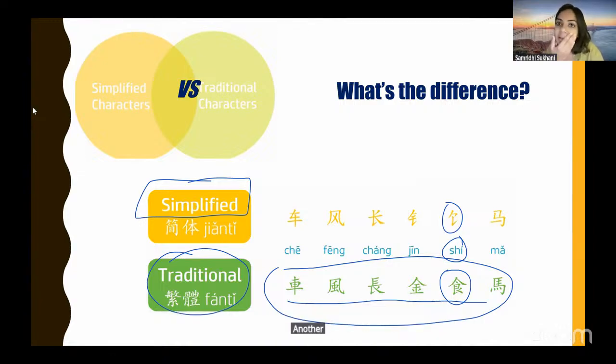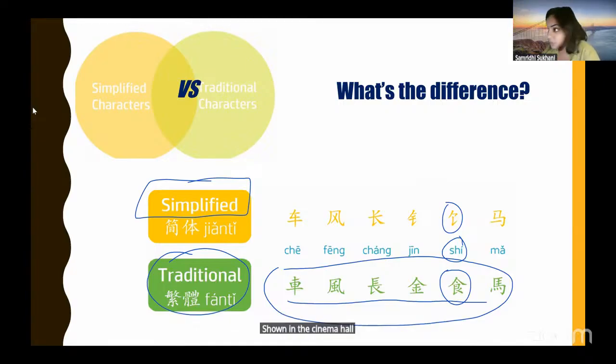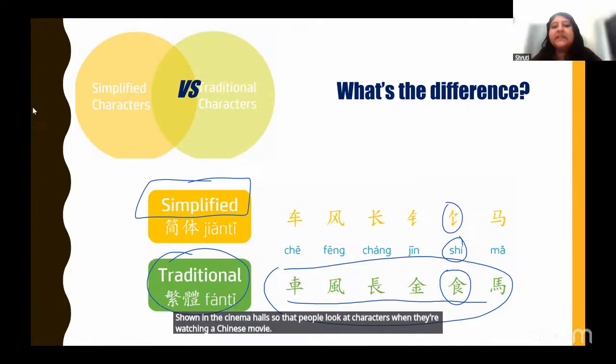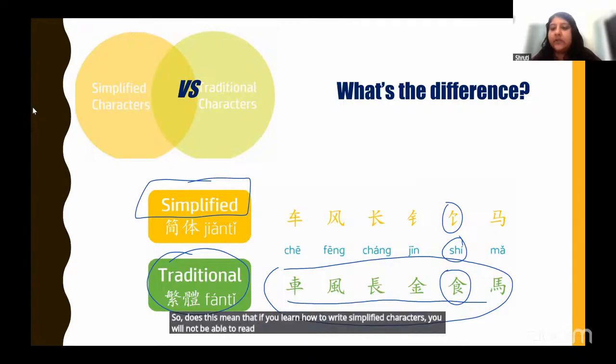Another policy that they came up with was putting subtitles in all the Chinese movies being shown in the cinema halls, so that people look at characters when they're watching a Chinese movie. So does this mean that if you learn how to write simplified characters, you will not be able to read traditional? You can.